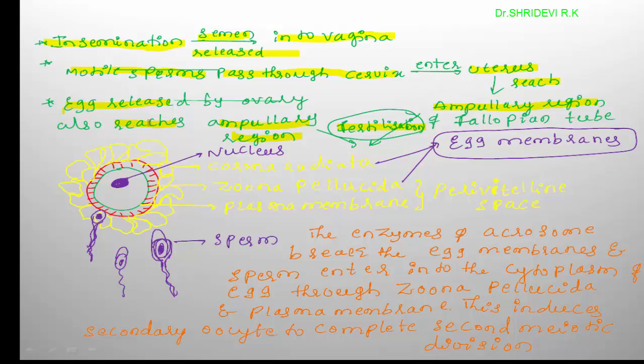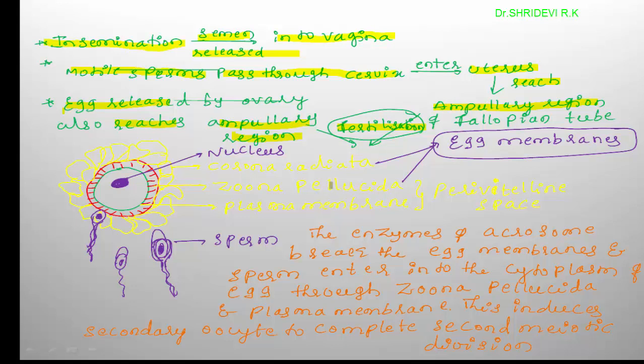So here let me explain about this diagram. This is the diagrammatic representation of the female gamete, the egg. It is surrounded by three protective layers. The outer one is corona radiata. Next to that is zona pellucida. Below the zona pellucida, the plasma membrane is present.